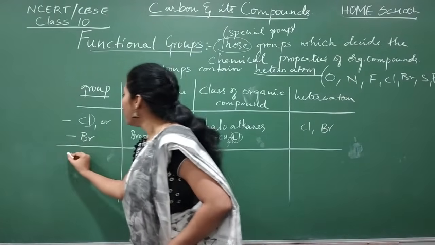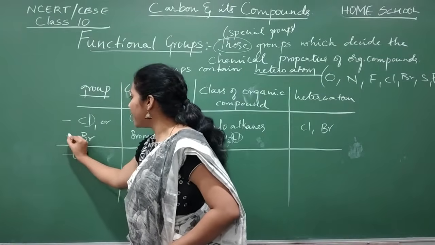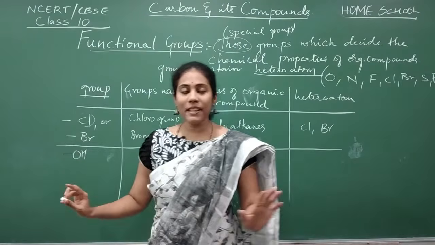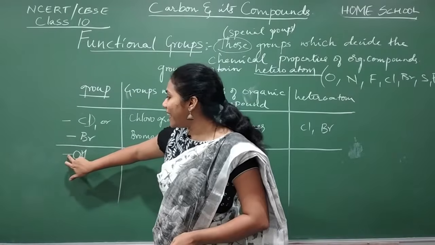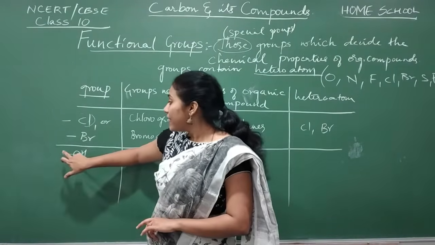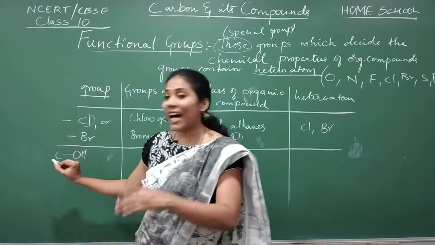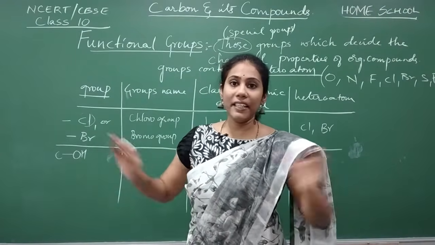And now we will go for the next type of functional group, that is the OH group. See, I am putting one line here. This means it is a bond, guys. It is not a minus sign or something. Always a group has to be indicated along with one bond. What does this bond indicate? This particular group gets connected to carbon atoms present in an organic compound.